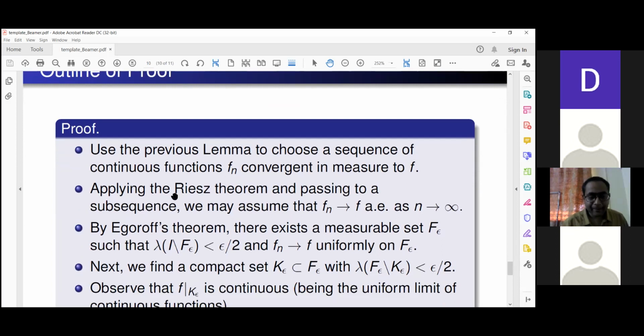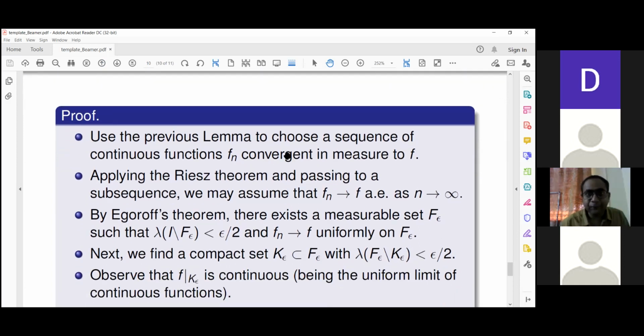The whole idea of the proof is that we have chosen a rather weak result, convergence in measure only, which implies neither almost everywhere convergence, nor pointwise convergence, let alone uniform convergence.